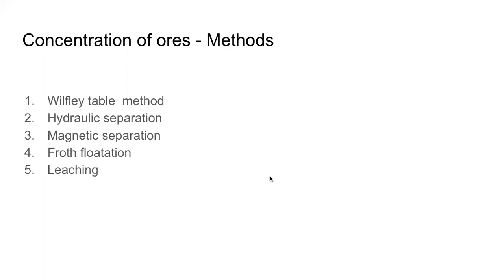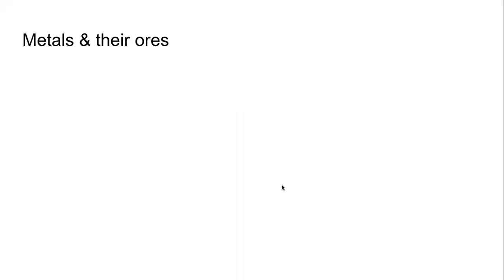Now, while we were studying the concentration of ores, we came across some specific ores, and I had asked you to make a list of those ores and the metals that we can get from them. Let us see if you remember. I think the first ore that we come across was an ore for tin. What is the name of this ore?